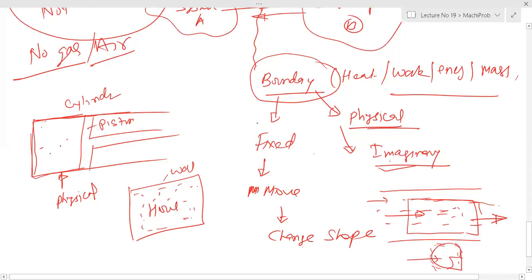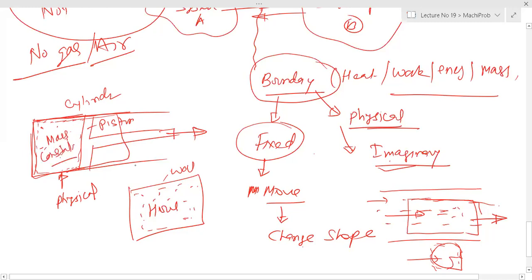And again, it can be a fixed boundary, or it can move. For example, when you have a cylinder piston and you move this piston, suppose this is your boundary. You are taking an imaginary line near the wall, and when you move, this boundary also moves. And one more thing here, the mass is constant.